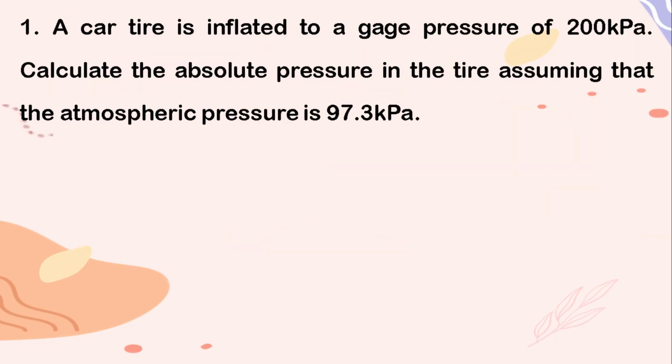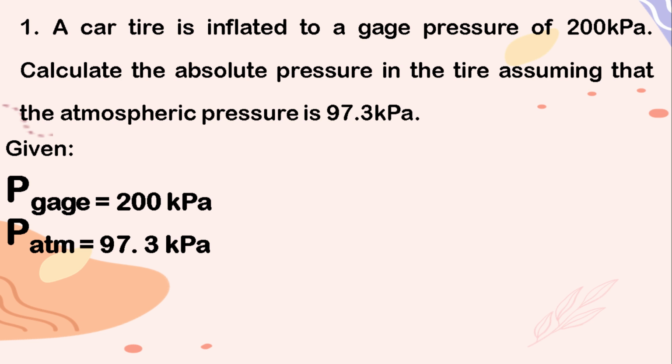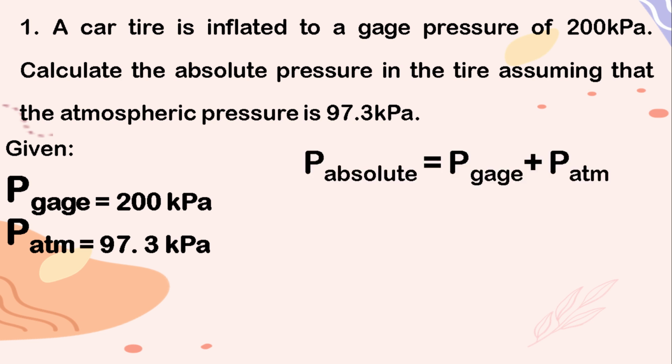In this problem, we have to calculate the absolute pressure. But first, let us list all the given values. We have the gauge pressure which is 200 kilopascal and atmospheric pressure which is 97.3 kilopascal. Using the absolute pressure formula that I've mentioned earlier, we can now substitute all the given values.